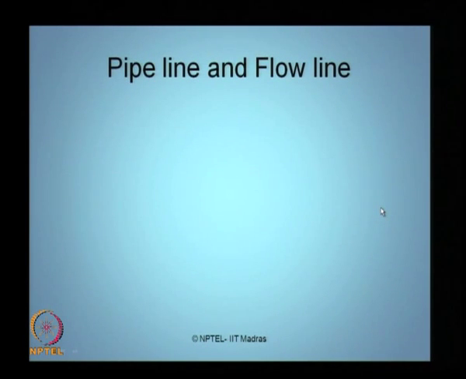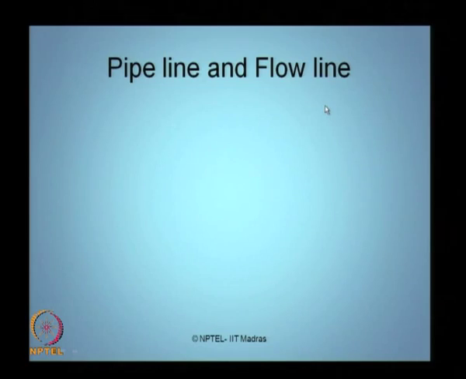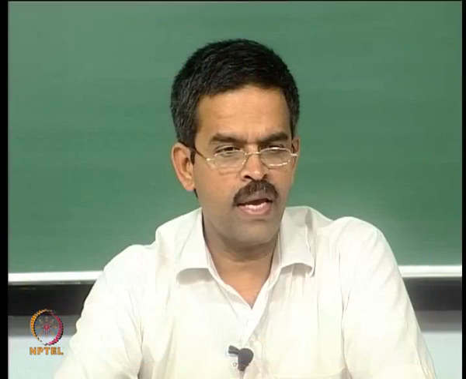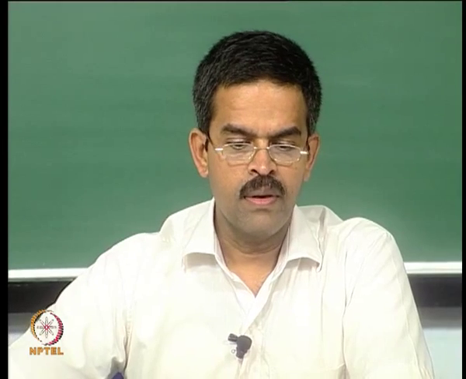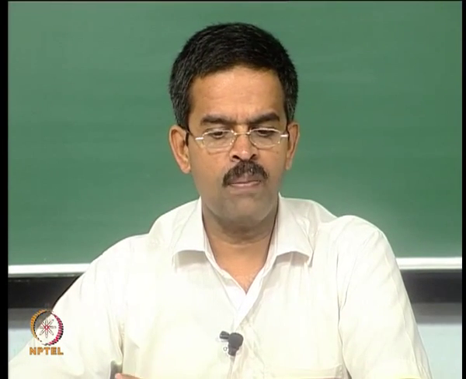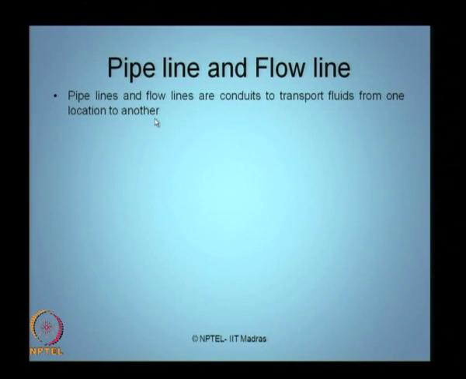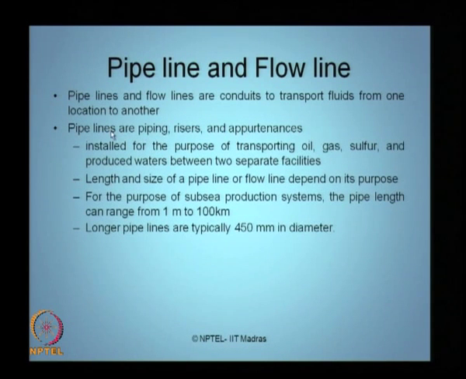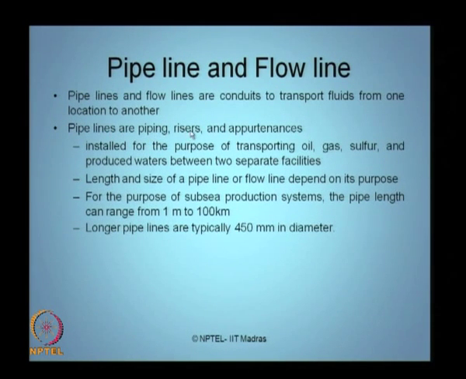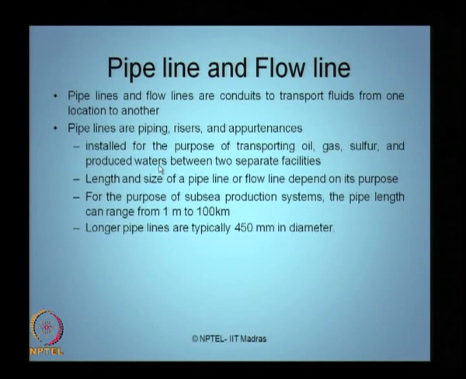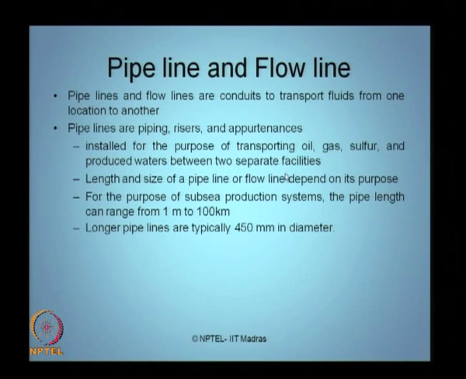The next component of a subsea system can be either a pipeline or a flow line. Let us try to understand fundamentally what is the difference between a pipeline and a flow line. Pipelines and flow lines essentially are pipes or conduits. They are used to transport fluid from one location to another. Pipelines are actually piping, risers and appurtenances which are used in the production unit. They are installed for the purpose of transporting oil, gas, sulfur and produced waters between two separate facilities.